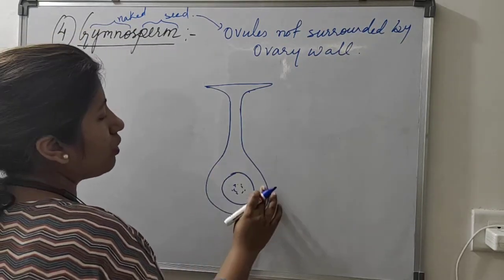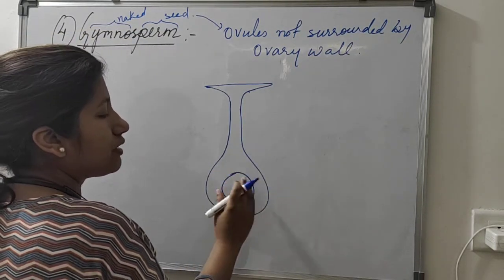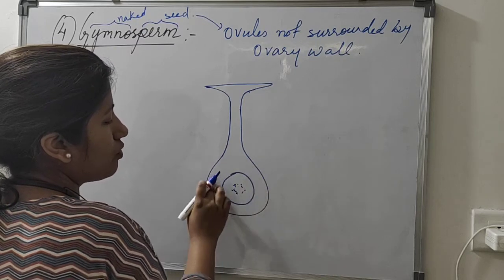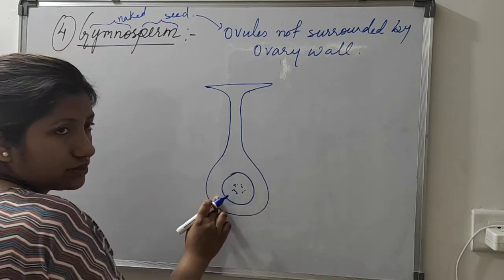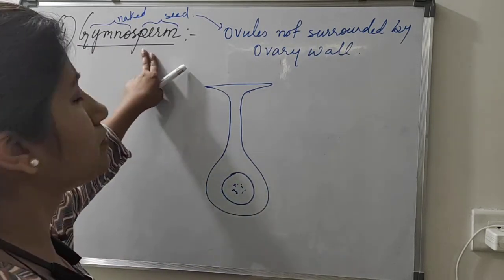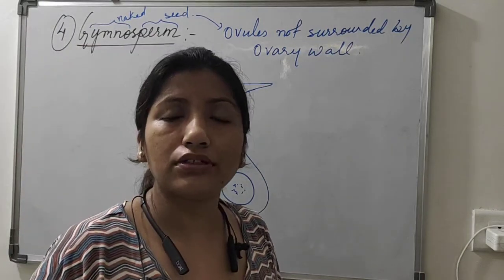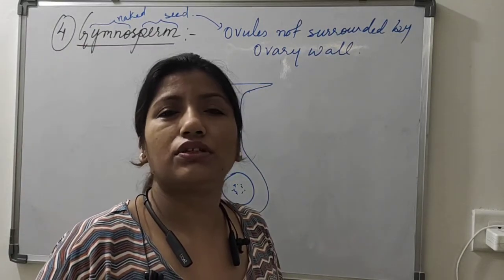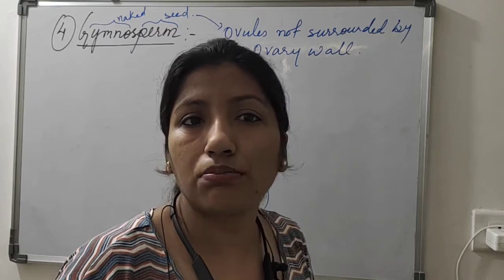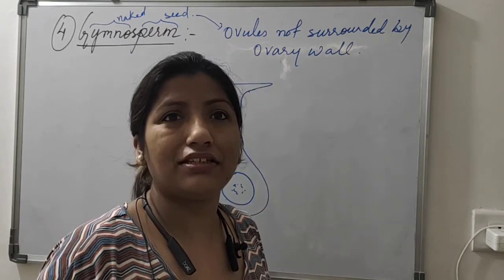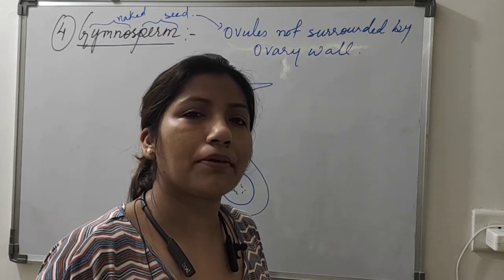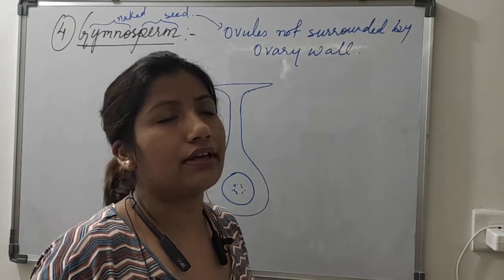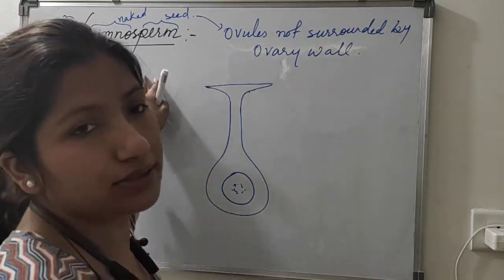Now this ovule generally converts into seed, and this ovary wall converts into fruit. Gymnosperms are the plants which do not bear fruits. So the trees which you see around which do not bear fruits can be gymnosperm plants.